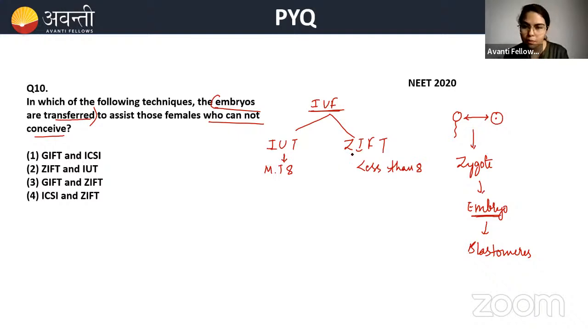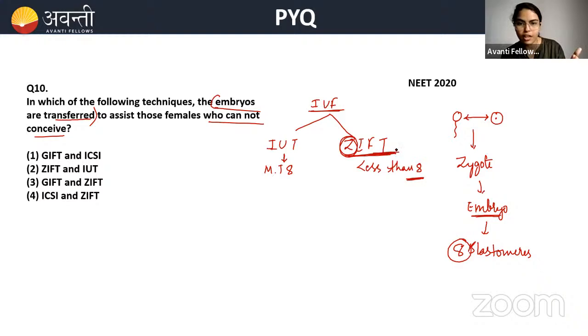So what happens in ZIFT, beta? The transfer of either zygote, the letter Z here, or an embryo containing less than 8 blastomeres. Both might be done based on the condition of the female. Either a zygote or an embryo of less than 8 blastomeres is transferred directly into the fallopian tube.